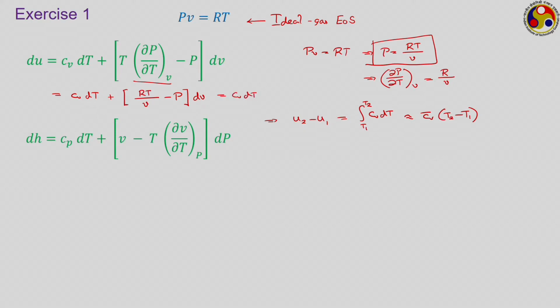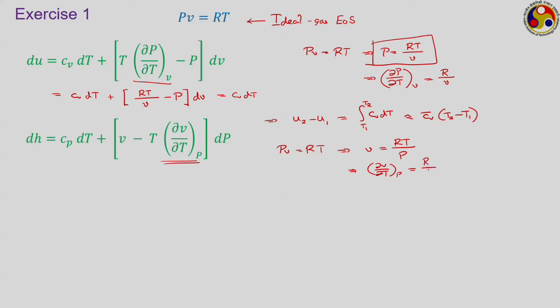For changes in enthalpy, we have to evaluate this particular differential, dou V dou T at constant P. PV equal to RT. Now we separate V out from this to have RT upon P, which gives dou V dou T at P equal to R upon P, since P and R are both constant.